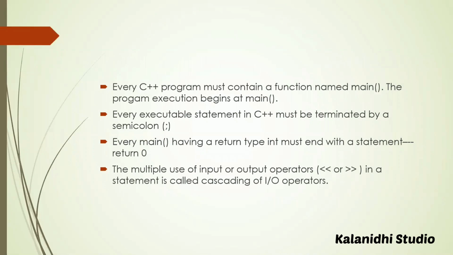Every C++ program must contain a function named main. The program execution begins at function main. Every executable statement in C++ must be terminated by a semicolon. Every main function having a return type int must end with the statement return 0. The multiple use of input or output operators in a statement is called cascading of input or output operators.